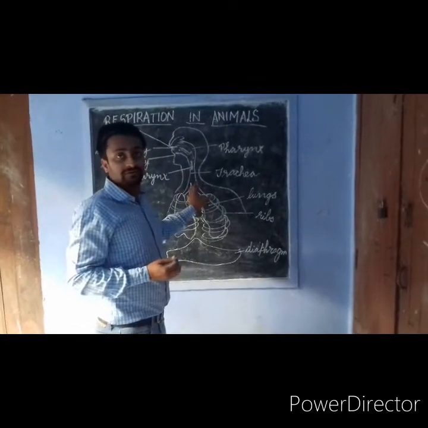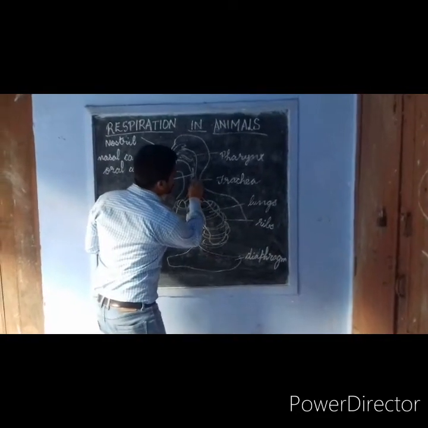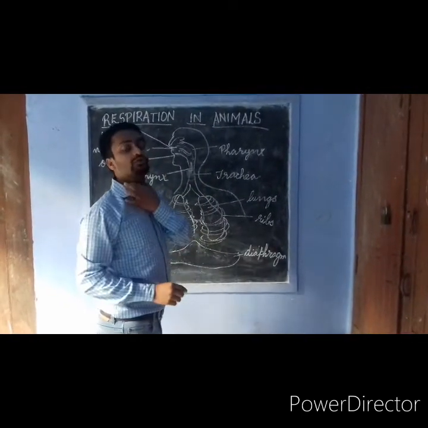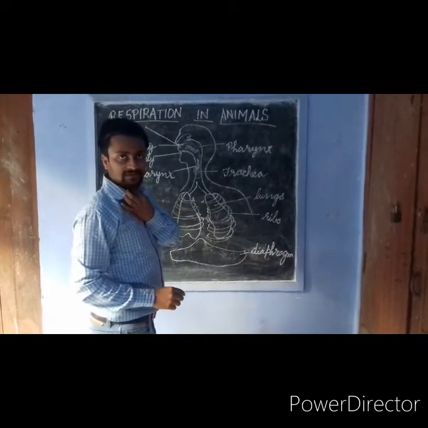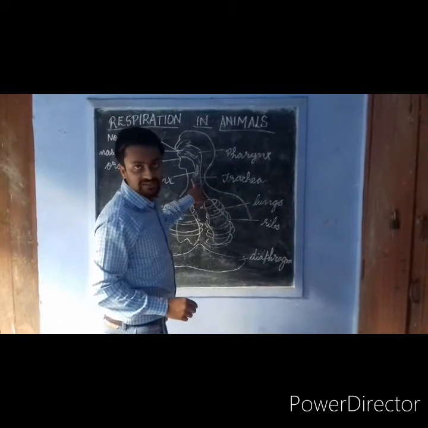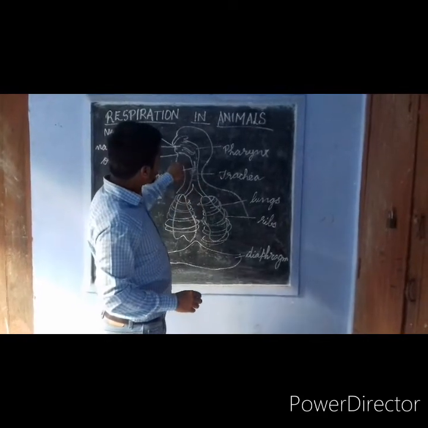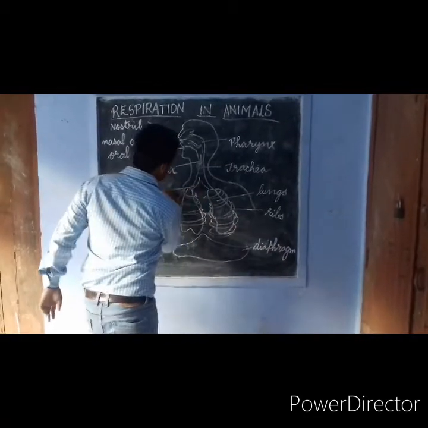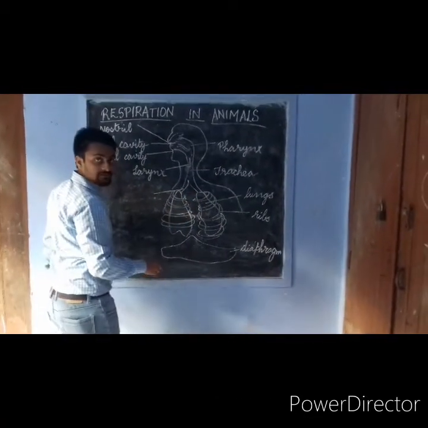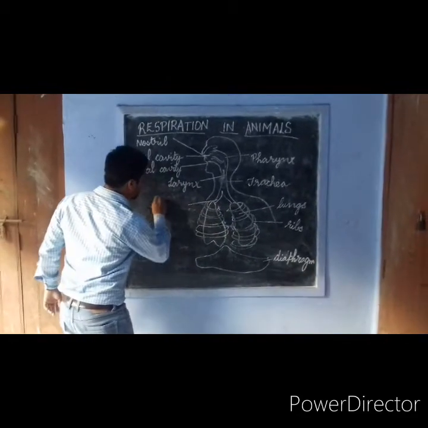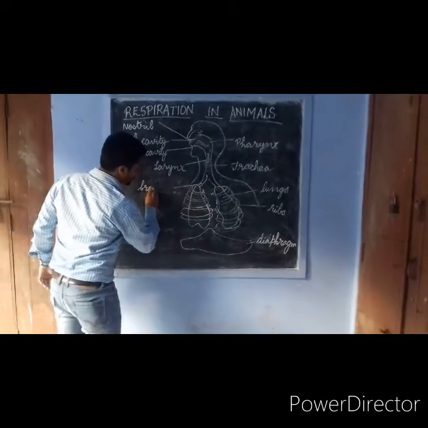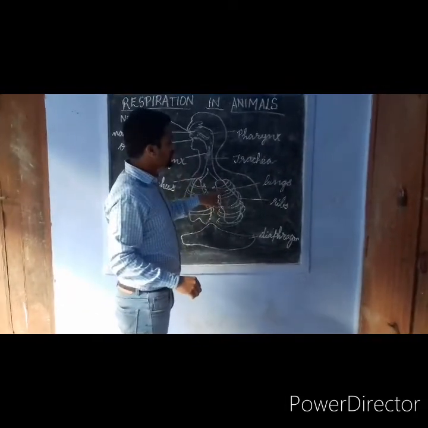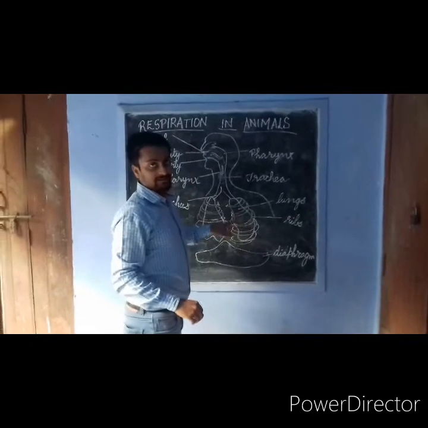This trachea, or windpipe, is surrounded by small circular muscles. So small muscles are present, and it does not close or collapse due to the presence of these soft muscles. Now what happens? This trachea divides into two branches, which are called bronchi. One branch enters the left lung, and the other branch enters the right lung.